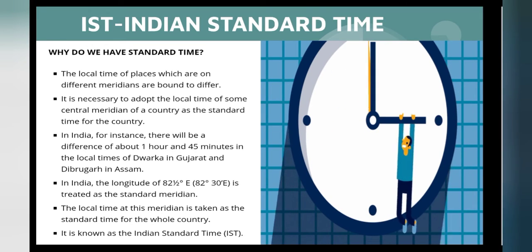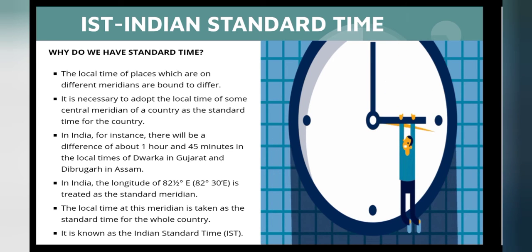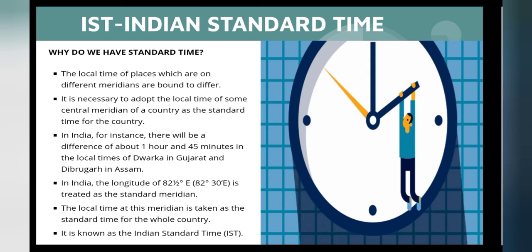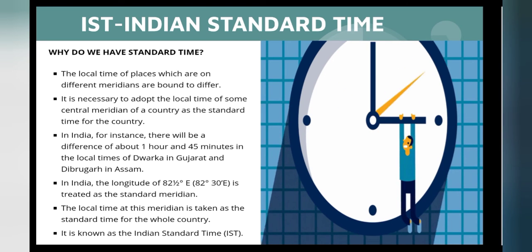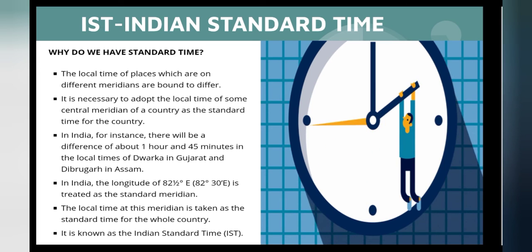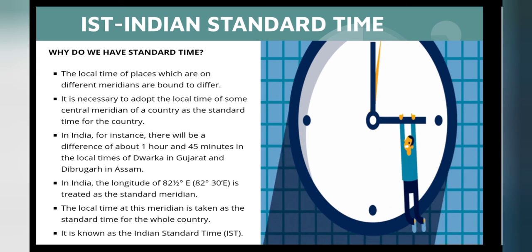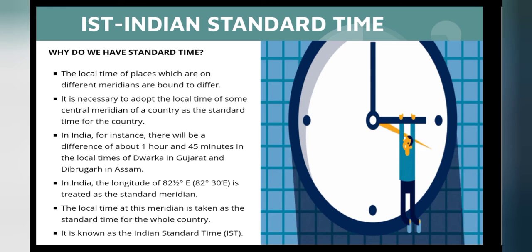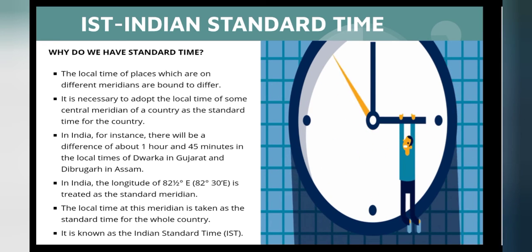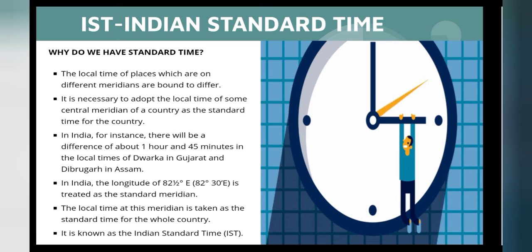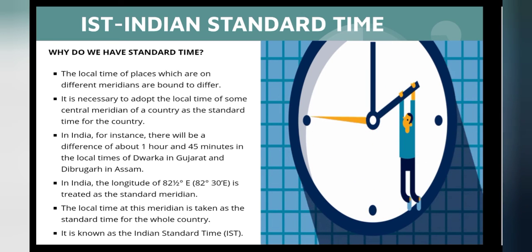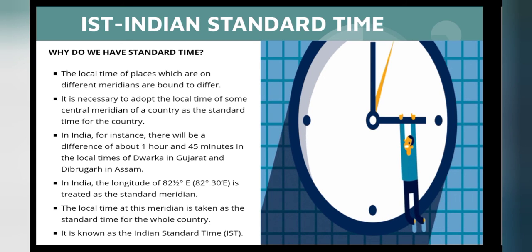Now, IST, Indian Standard Time. The local times of places which are on different meridians are bound to differ. It is necessary to adopt the local time of some central meridian of a country as the standard time for the country. In India, for instance, there will be a difference of about 1 hour and 45 minutes in the local time of Dwarka in Gujarat and Dibrugarh in Assam.